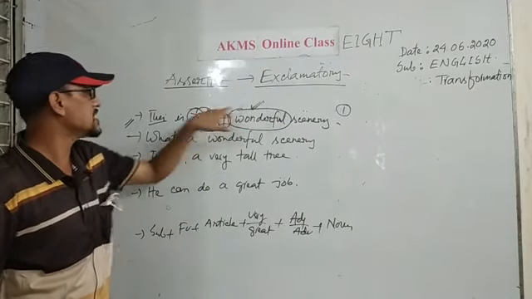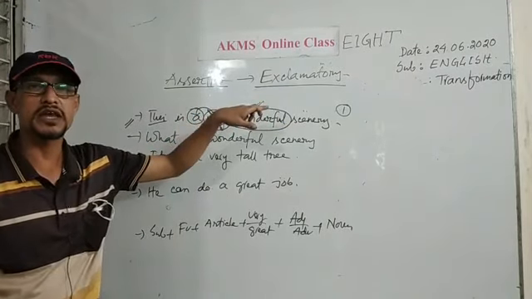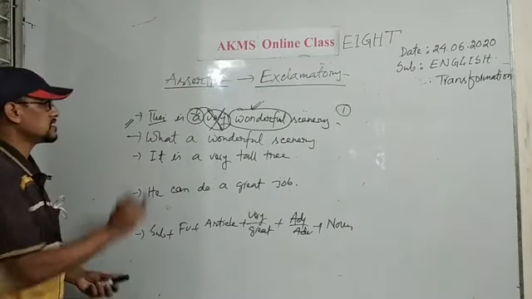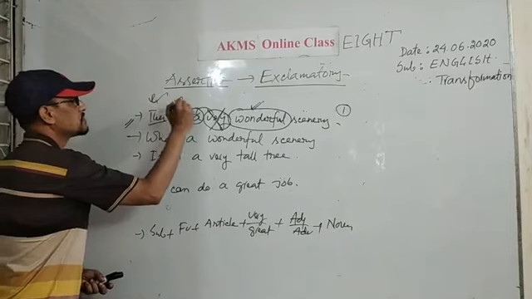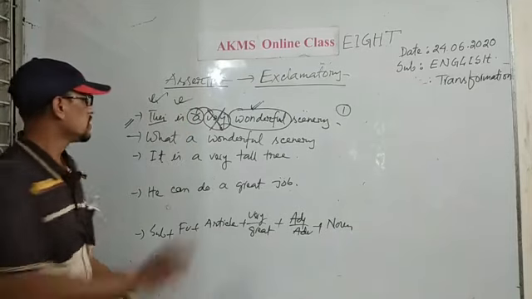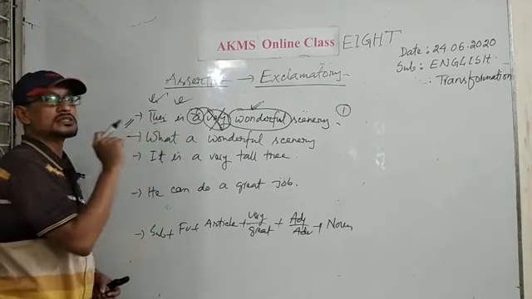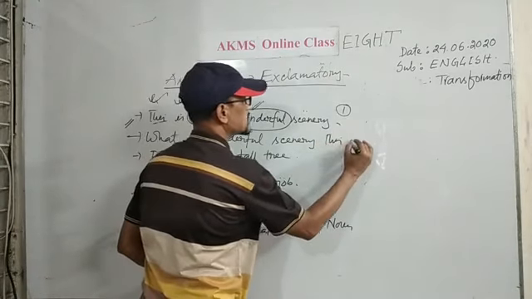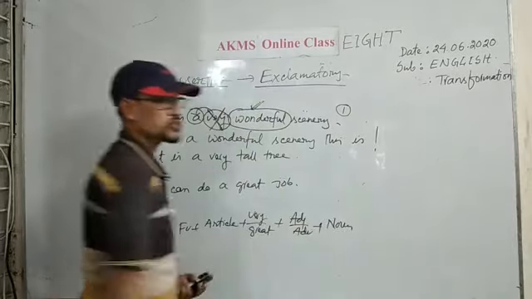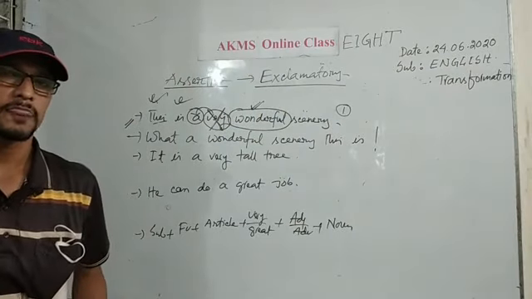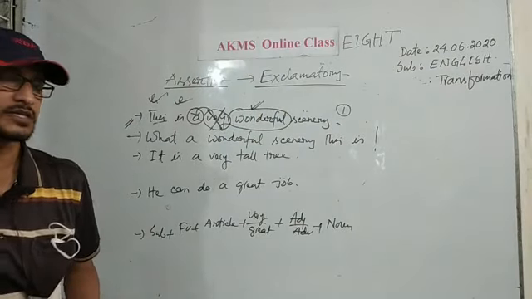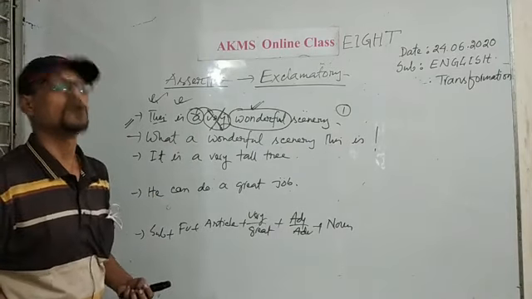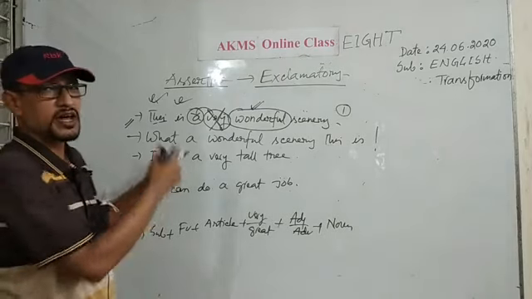After the word very or great, adjective and noun, here I have not used the subject and verb yet. Now I will use the subject and verb. What a wonderful scenery this is, and the exclamation mark will be at the end of the sentence. What a wonderful scenery this is.